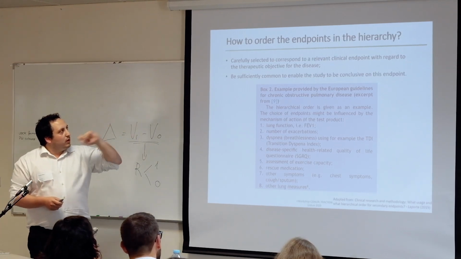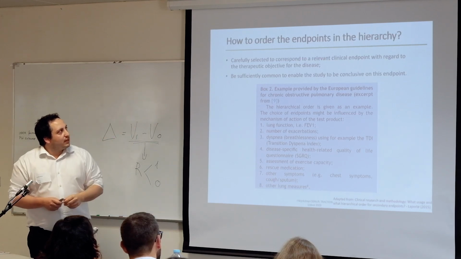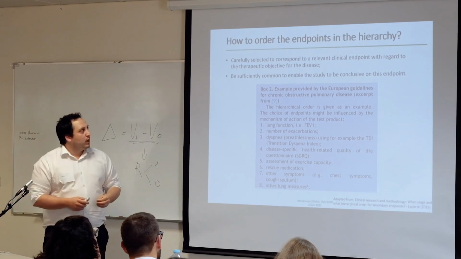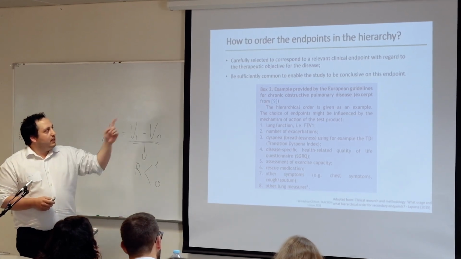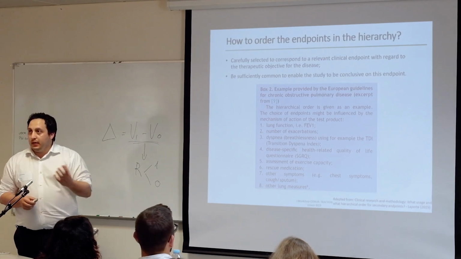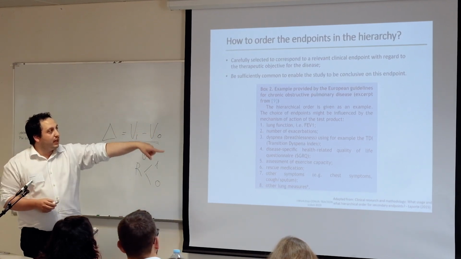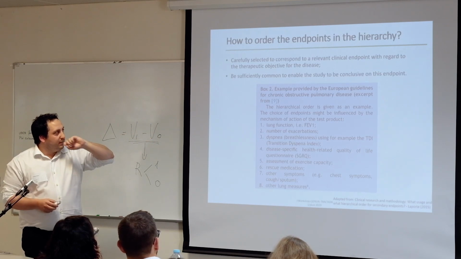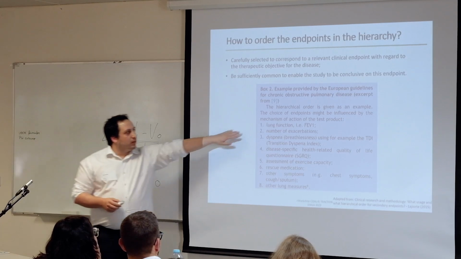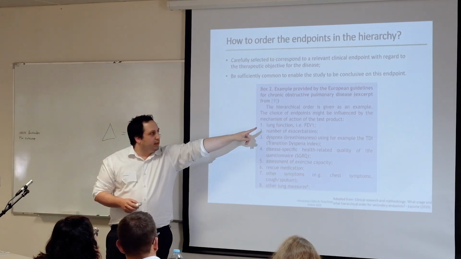And this is a question that you could have now: how to order the endpoints in the hierarchy. It needs to be carefully selected to correspond to relevant clinical endpoints, and be sufficiently common to enable the study to be conclusive in some endpoints. And this is an example for chronic obstructive pulmonary disease, where the first endpoint is the lung function with the FEV.